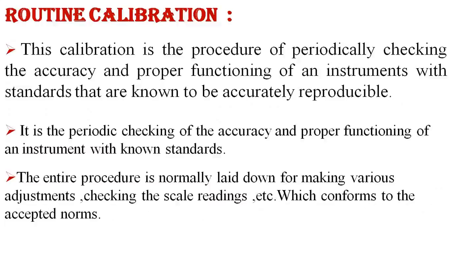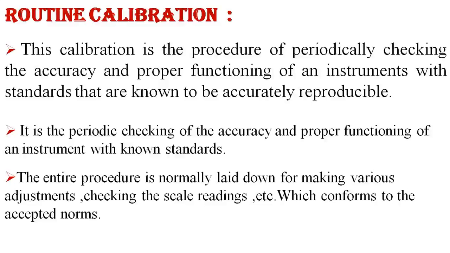The next one is routine calibration, the last type of calibration technique. This calibration is the procedure of periodically checking the accuracy and proper functioning of instruments against standards that are known to be accurately reproducible.